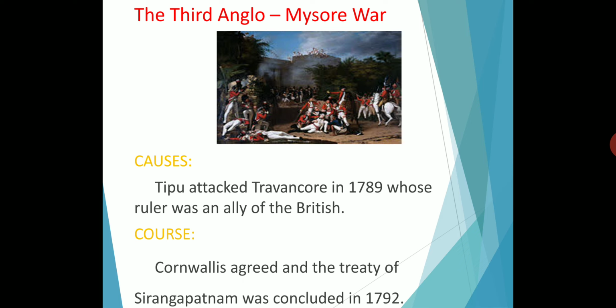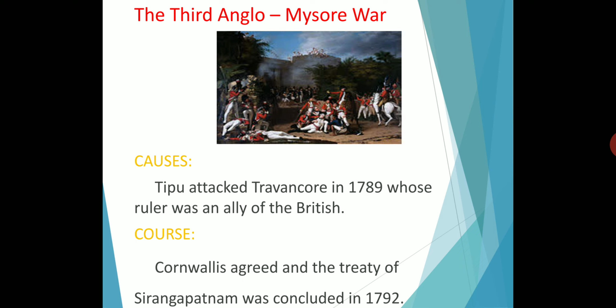So Cornwallis captured all the hill forts which obstructed his advance towards Srirangapattinam. Okay, the English wanted to advance to capture Tipu Sultan, but some forts were in between. So Cornwallis captured all the obstructing forts, advanced towards Srirangapattinam and reached near the outer wall of Tipu Sultan's capital.